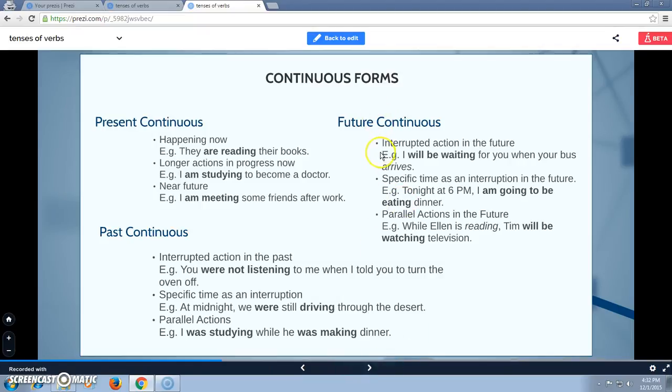Next, future continuous. Future continuous is used for interrupted action in the future, a specific time as an interruption in the future, and parallel actions in the future. Example: I will be waiting for you when your bus arrives. Another: Tonight at 6 p.m., I am going to be eating dinner. And lastly: While Ellen is reading, Tim will be watching television. Any question about future continuous? Okay.